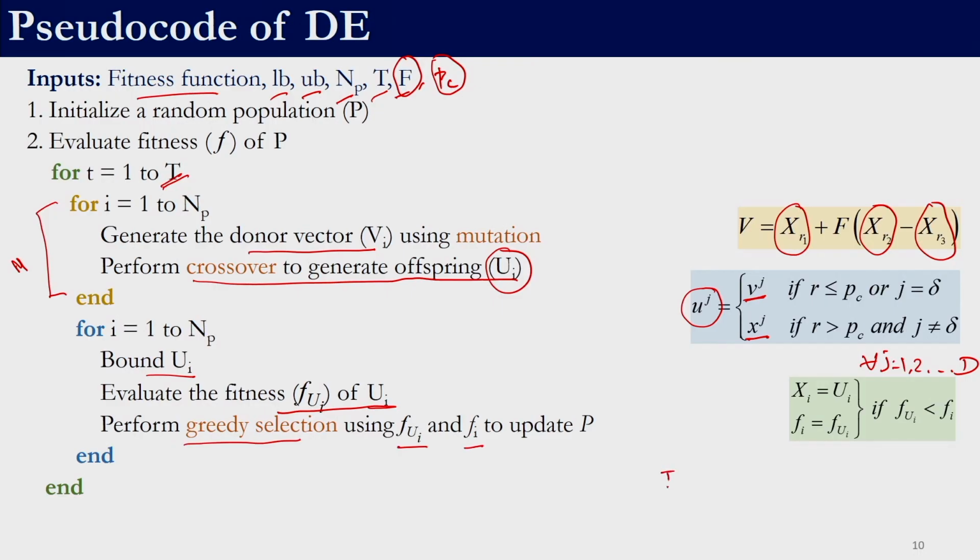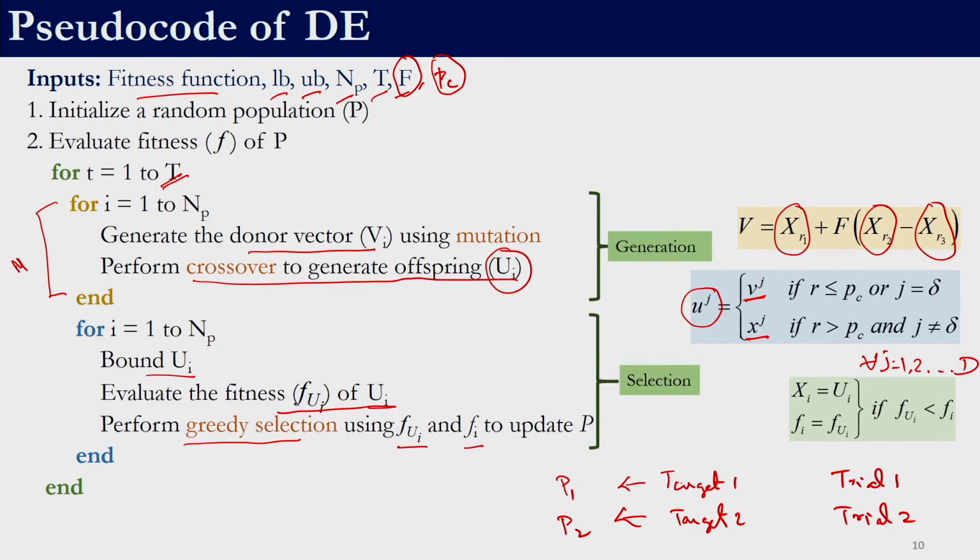So, the first target vector will be compared with the first trial vector. Whichever wins will go to the next iteration or next generation, right. So, whichever wins will be updated as population member 1, right. So, between target 2 and trial 2, whichever wins will be updated as the second member of the population. This we have discussed multiple times in this presentation.